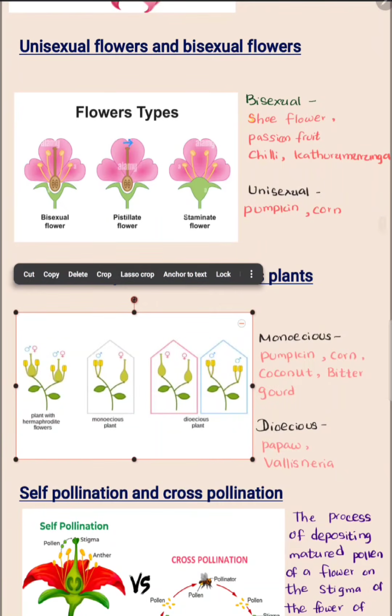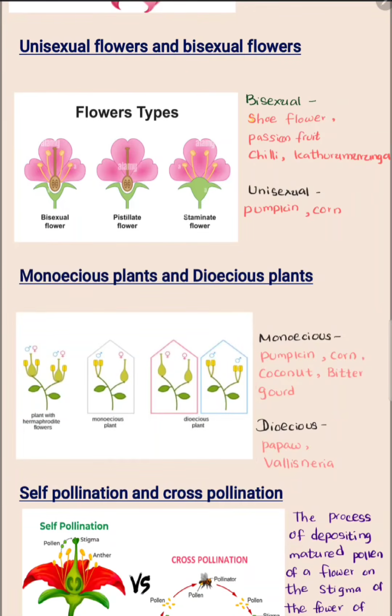If the flower consists of androecium, it is called staminate flower. A plant which consists of both staminate flowers and pistillate flowers in the same plant is called a monoecious plant. Examples for the monoecious plant are pumpkin, corn, coconut, bitter gourd.